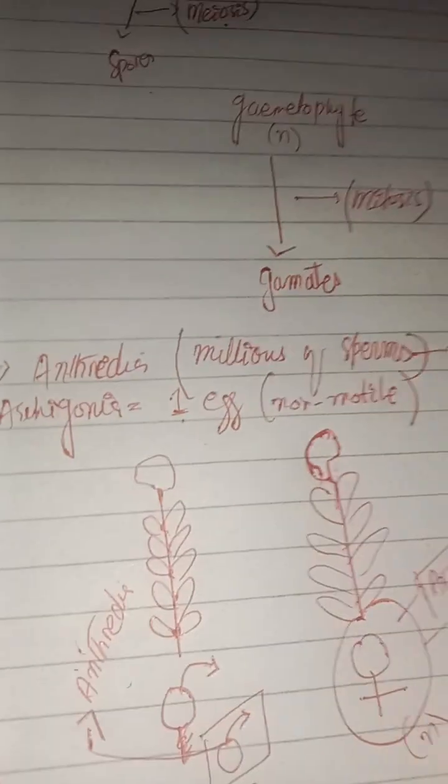Now what will happen? Biflagellated sperms will swim in water, and archegonia will produce a fragrance of sugarcane, and it will give a signal to the sperm.